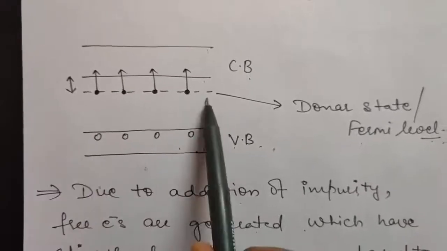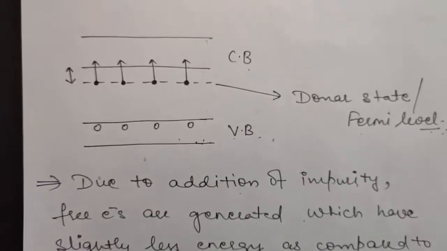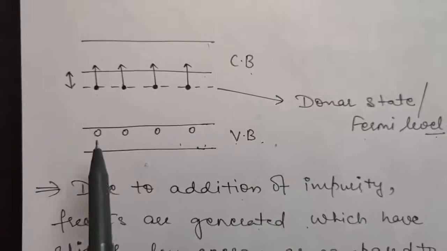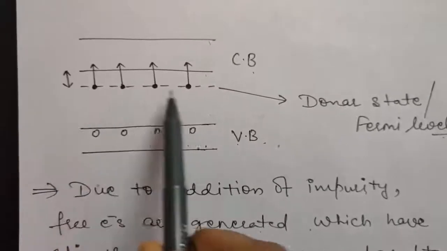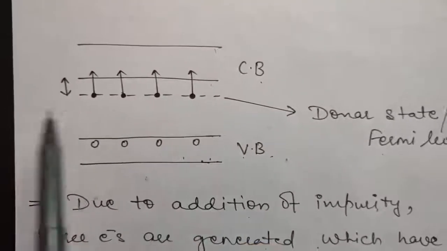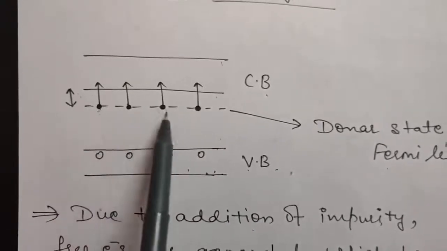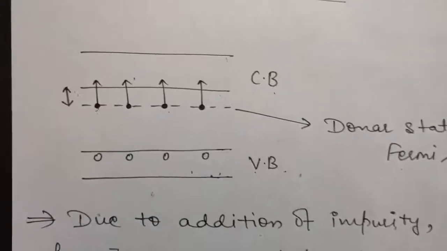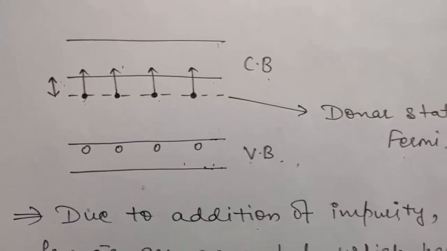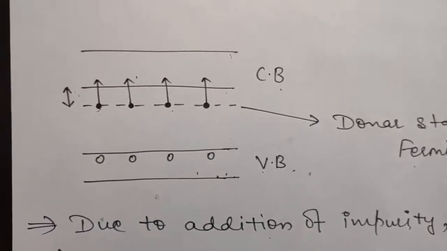Now if you understand it carefully, bismuth has donated some electrons which have this much energy. That means now you have to apply only this much energy to take these electrons to the conduction band. And as I told you, electrons are free to move in conduction band, which leads to conductivity.